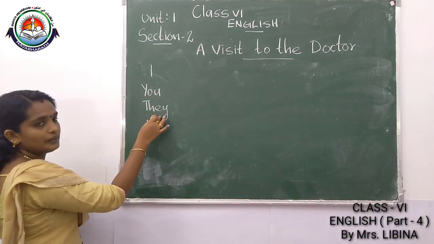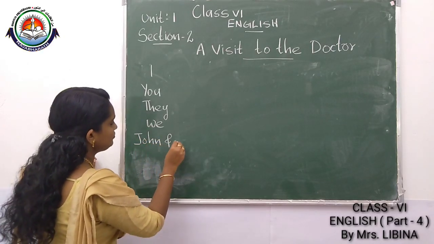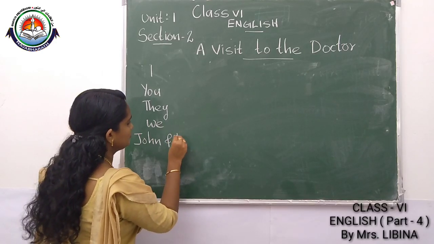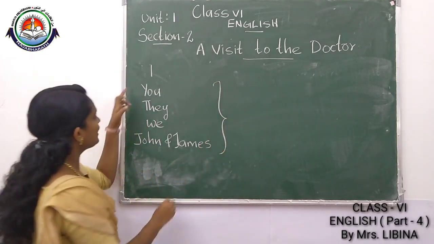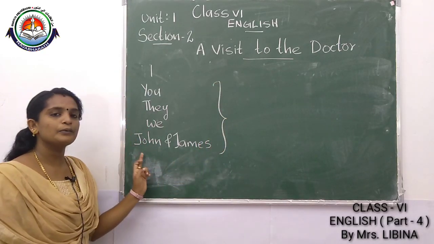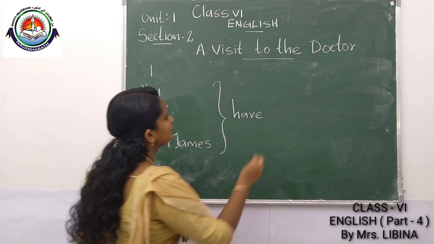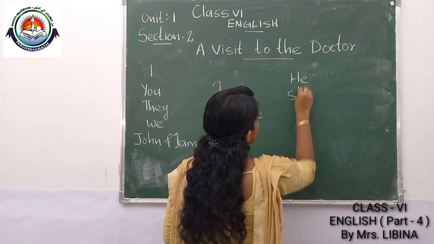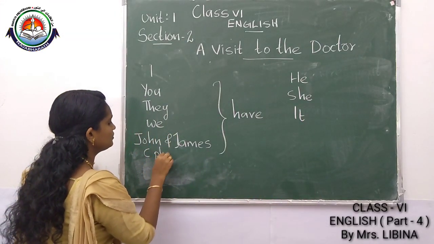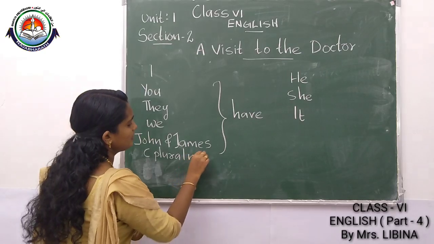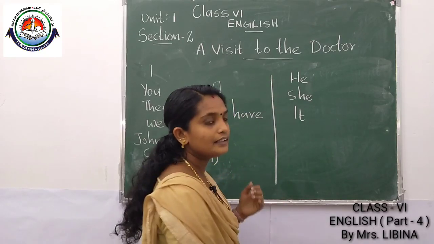Other examples: John and James. With I, you, they, we and plural nouns, you have to use have. With he, she, it and a singular noun, you use has.